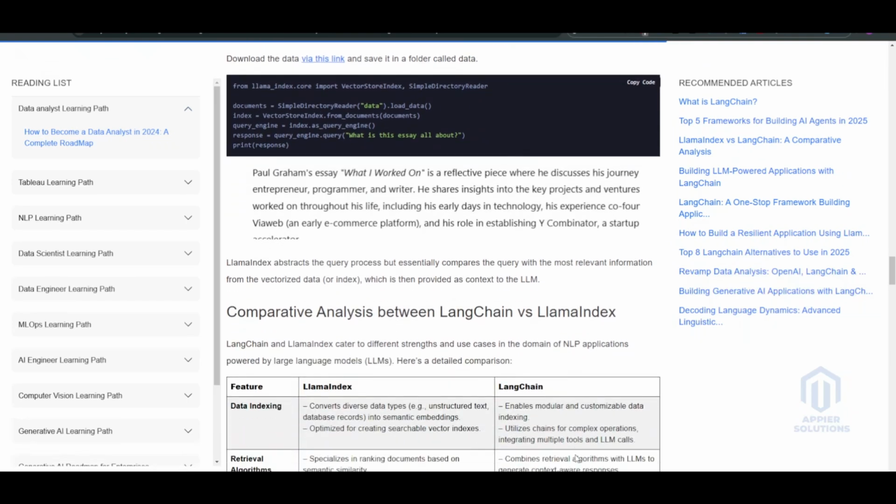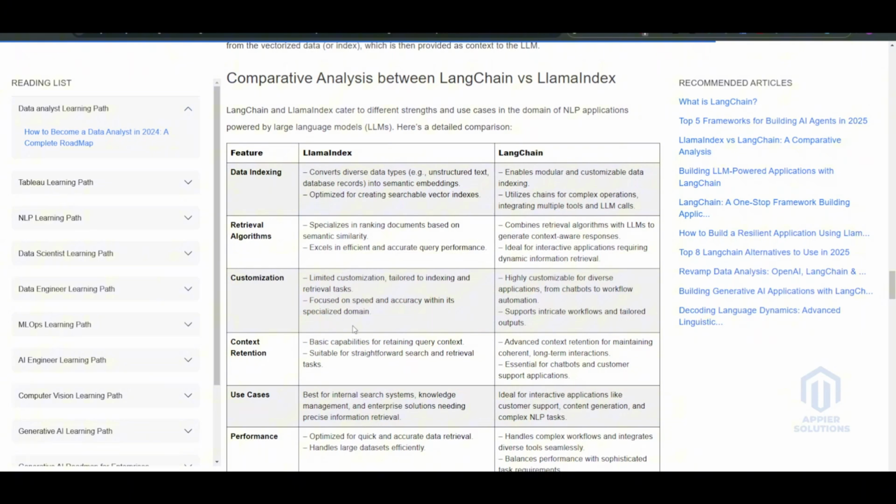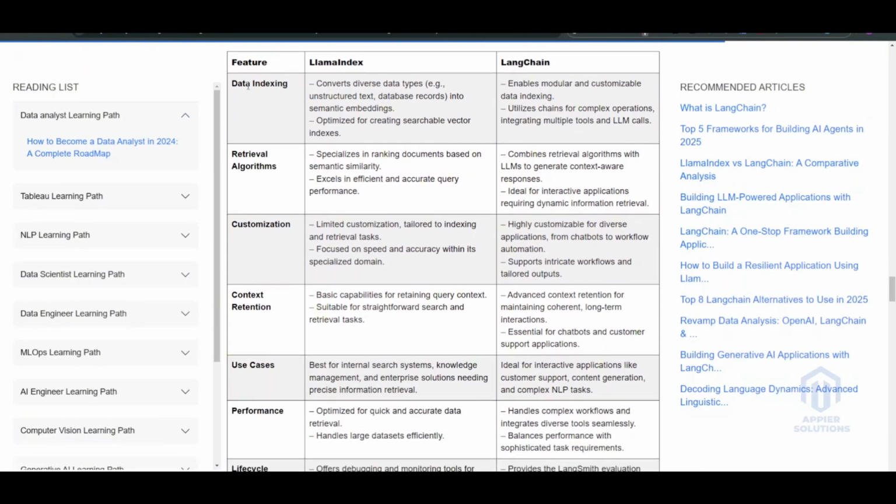So let's dive right into the video. So this is the comparative analysis between the LangChain and the LlamaIndex. So the data indexing is for the LlamaIndex. It converts diverse data types, that is unstructured text, database records, into semantic embeddings optimized for creating searchable vector indexes. For LangChain, enable modular and customizable data indexing, utilizes chains for the complex operations, integrating multiple tools and LLM calls.